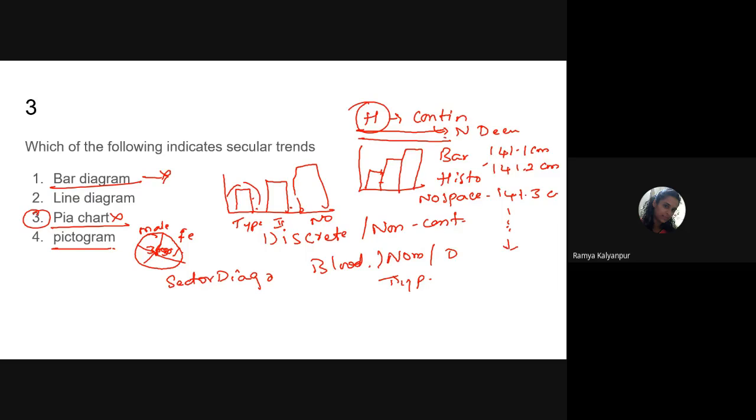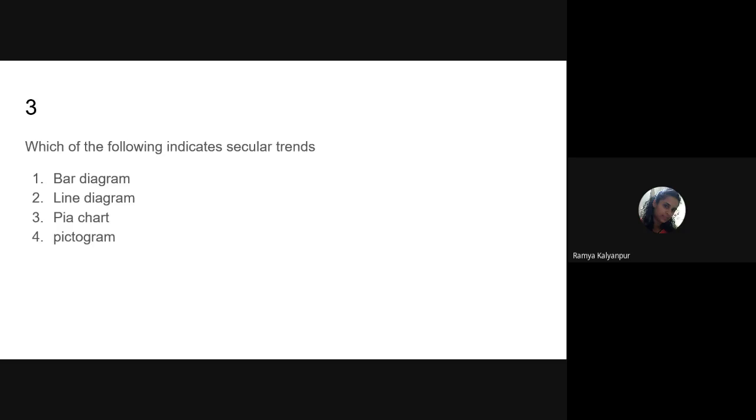Now pictogram. An example I can give you is the doctor patient ratio. Now this fellow is the doctor. Now in India, for every 700 population one doctor is there.